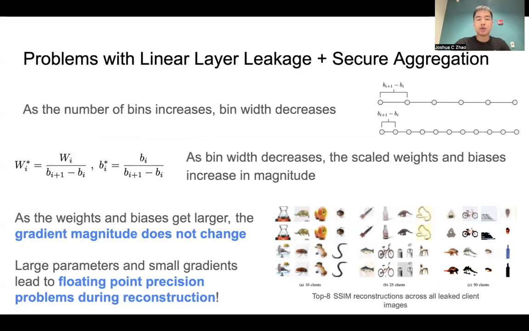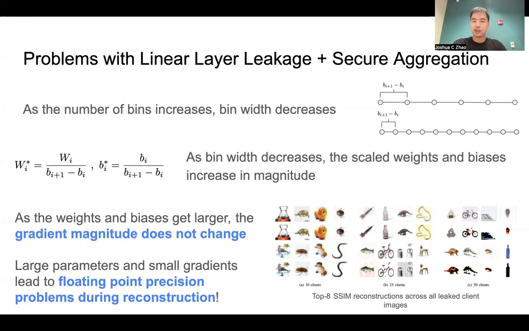However, this does lead to a very large problem. Recall that activating multiple neurons is a bad thing. So if we have 64 images and we have 32 bins, then reconstruction of them would be very difficult as there are many images per bin. The way to improve this is by simply increasing the number of bins. And when I say bins, it's the number of neurons.